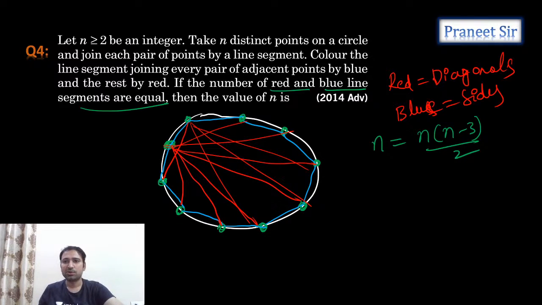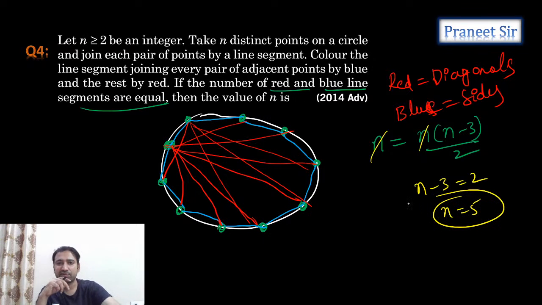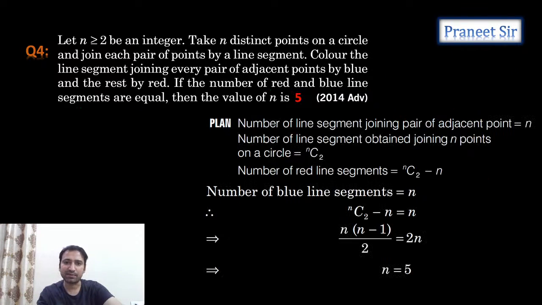Right. So now these two are equal. So we can solve this. n cancels and we are able to calculate the n value. How much are we getting, guys? So n minus 3 is equal to 2 and n is equal to 5. That's what we are getting. So the n value is equal to 5. Clear?